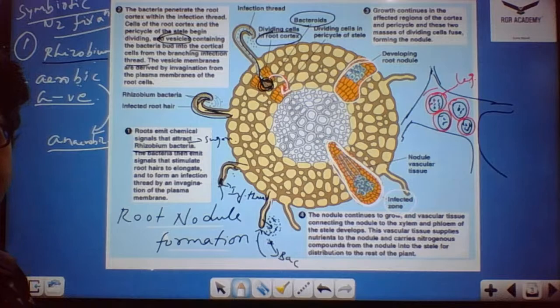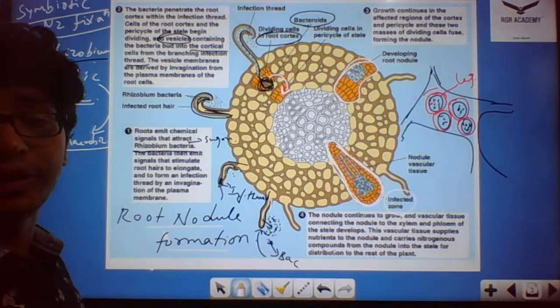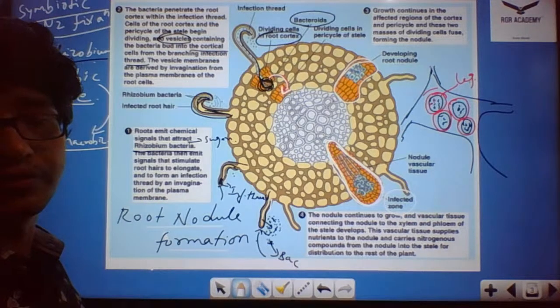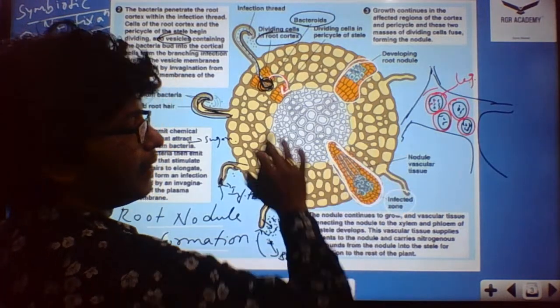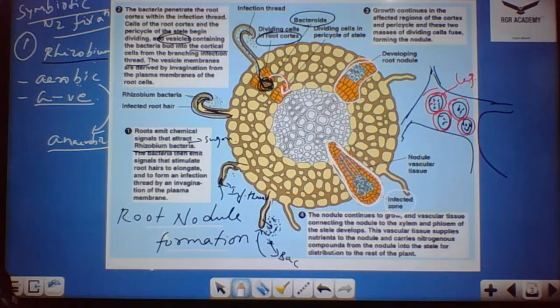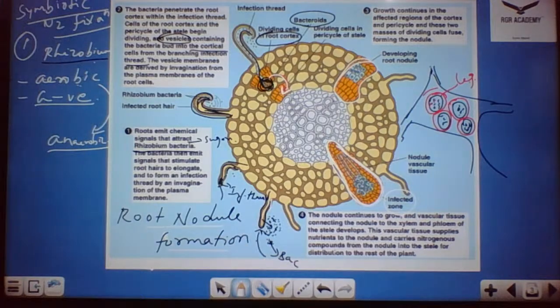But the condition to be maintained is the anaerobic condition, because the nitrogenase enzyme requires the absence of oxygen. In the absence of oxygen, it fixes atmospheric nitrogen. By influencing the microenvironment to be anaerobic, the enzyme can be activated. Fine. So this process together we call nodule formation. This is the first stage of nitrogen fixation.